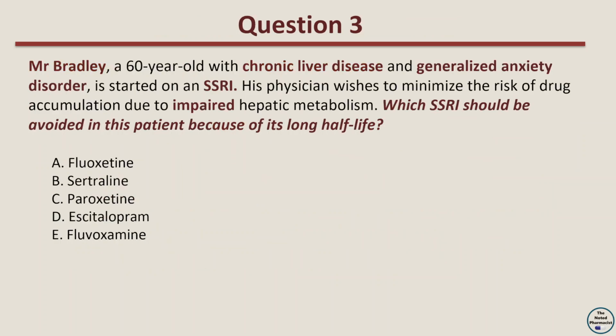Question 3. Mr. Bradley, a 60-year-old with chronic liver disease and generalized anxiety disorder, is started on an SSRI. His physician wishes to minimize the risk of drug accumulation due to impaired hepatic metabolism. Which SSRI should be avoided in this patient because of its long half-life? Option A. Fluoxetine. Option B. Sertraline. Option C. Paroxetine. Option D. Escitalopram. Option E. Fluvoxamine.